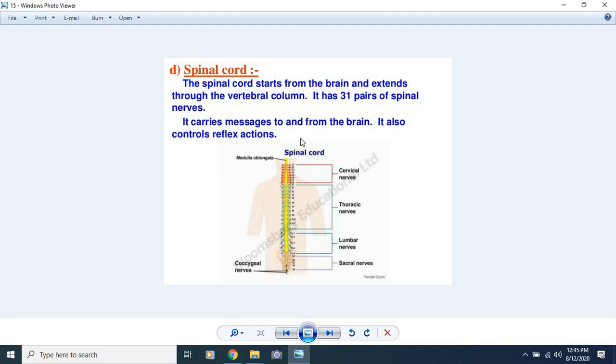Now here you can see the whole spinal cord, and these are the different nerves present. Cervical nerves are present in the neck region, and thoracic nerves are present in the thoracic cavity. Below the thoracic cavity comes the lumbar region, so the nerves are called lumbar nerves. Then below that are the sacral nerves, and the coccygeal nerves, which are related to the tailbone. So these different nerves are present in the spinal cord, and it is the most important part of the nervous system.